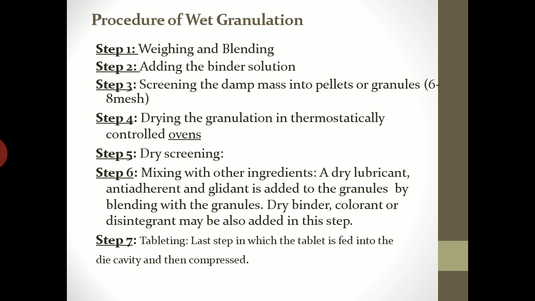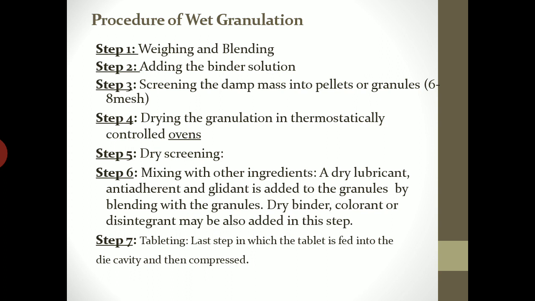Now we will go through steps or procedure involved in wet granulation. So the step 1 is weighing and blending. So you first have to weigh all the intragranular material and blend them properly. Next, addition of the binder solution. It is also called as wet massing, where the needed quantity of the binder or binder solution is added in the powder and the dough is prepared.